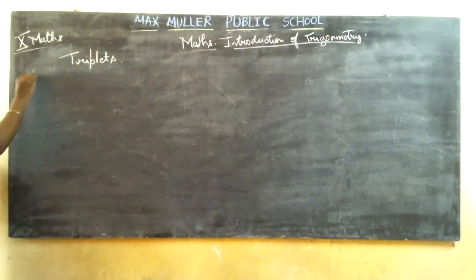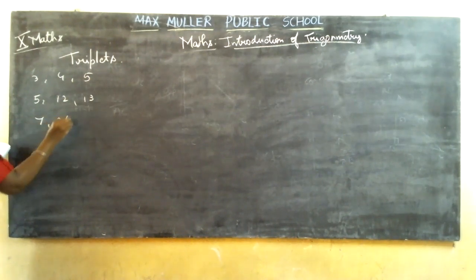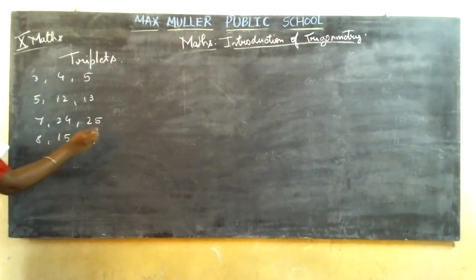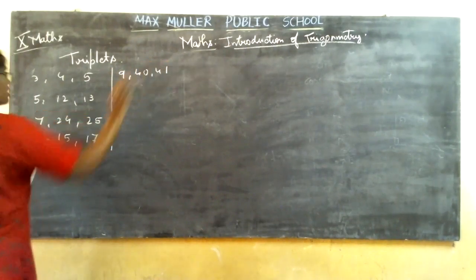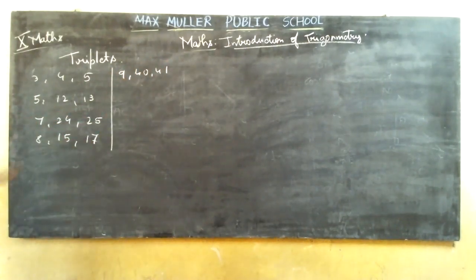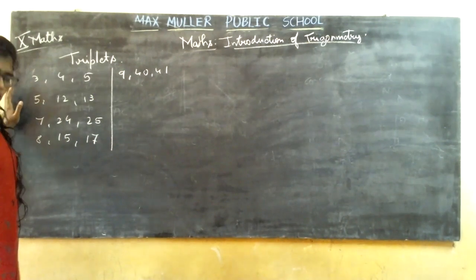Triplets. The first one is 3, 4 and 5. The next is 5, 12, 13, 7, 24, 25, 8, 15, 17, then 9, 40, 41. So I think these 5 triplets are enough for you because they won't cross after this. It will be hard numbers. You will be having 11, 60 and 61, 12, 35, 37, 13, 84 and 85, where that many terms will not be given.